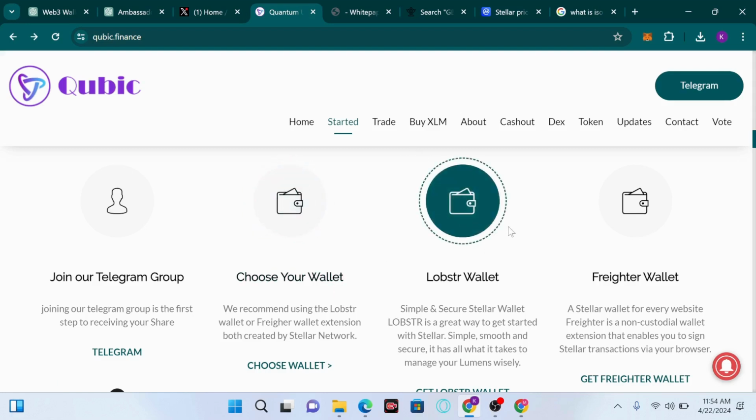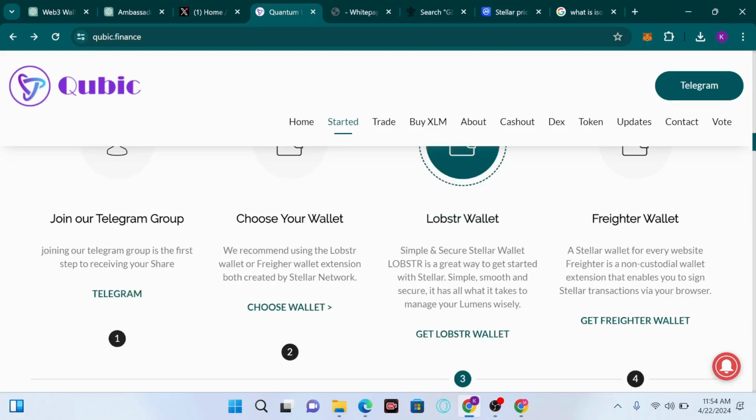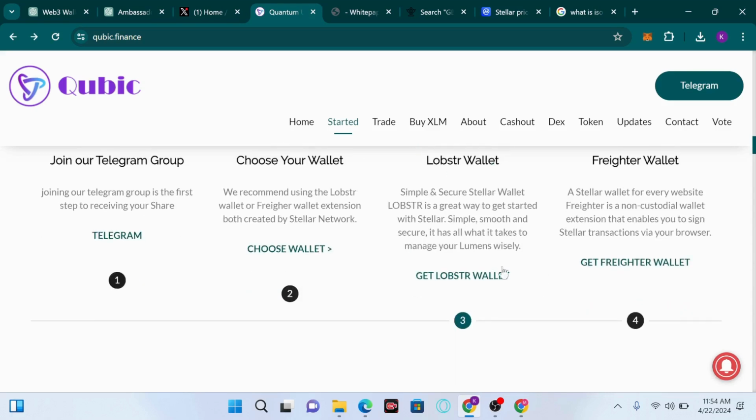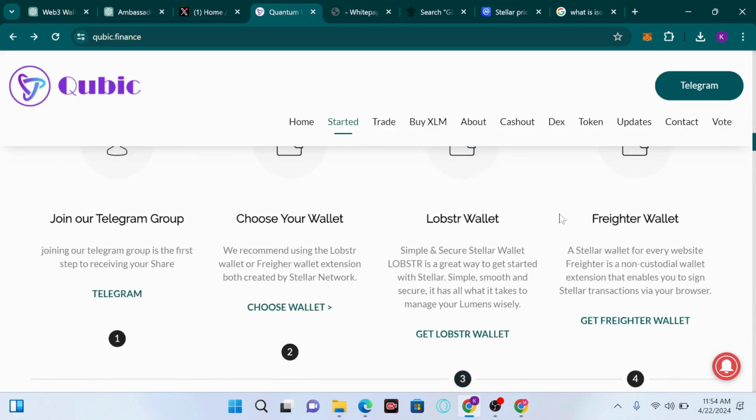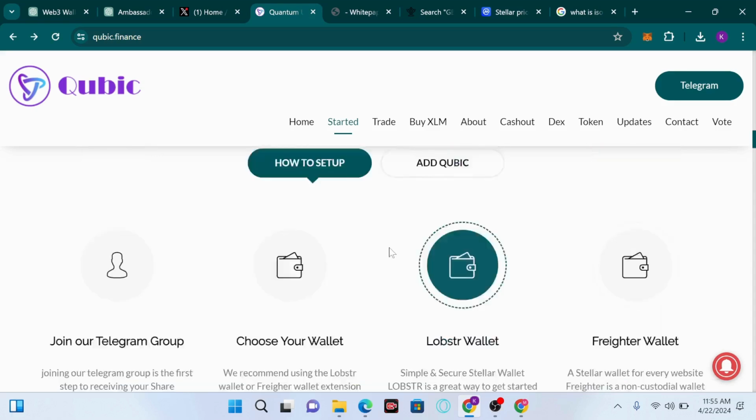And we have the Lobster wallet. The Lobster wallet is a simple and secure Stellar wallet. It's a great way to get started with the Stellar blockchain. It's simple, smooth, and secure. It has all it takes to manage your assets wisely. To get your Lobster wallet, you have to click on the link below. And we have the Freighter wallet. The Freighter wallet is also a decentralized wallet, and it's a non-custodial wallet, which means that you have control over your private keys, and it's an extension that enables you to sign your Stellar transactions via your browser. To get started, you have to click the link below.